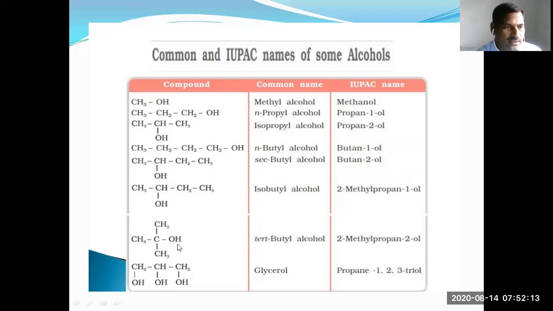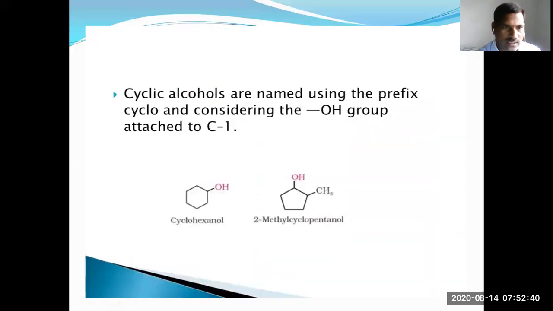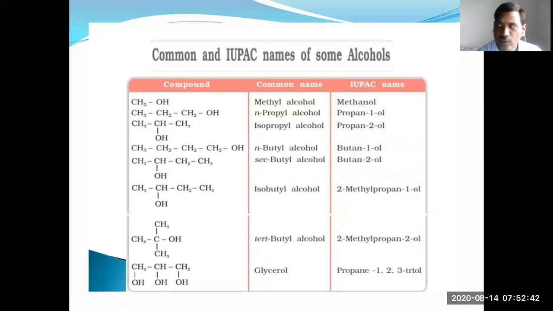So this is the tertiary butyl group. So the tertiary butyl carbon is attached with the OH group. That's why tertiary butyl alcohol. So the IUPAC name of this compound is 2-methylpropan-2-ol. So on the second carbon, the OH group and the CH3 group are present. That's why the name of this compound is 2-methylpropan-2-ol.